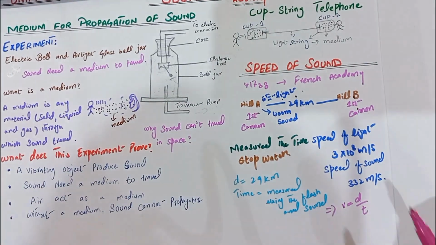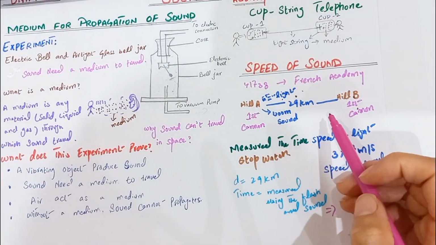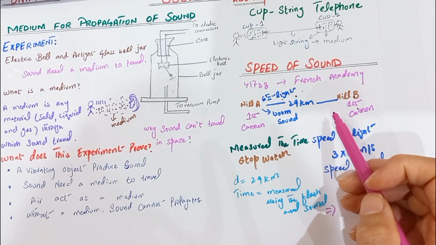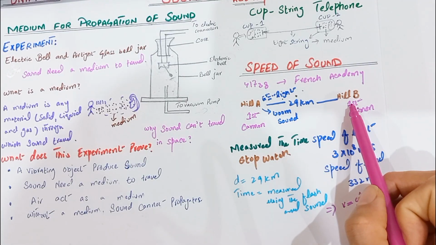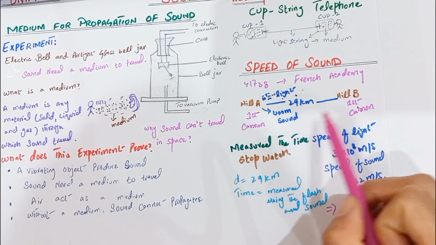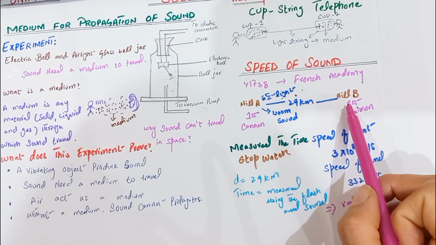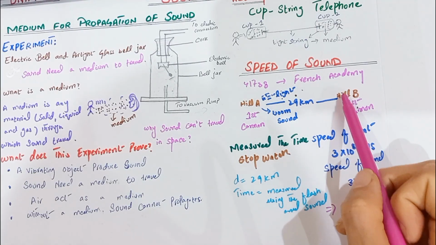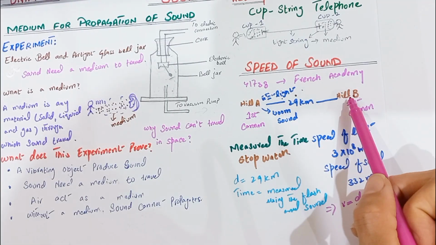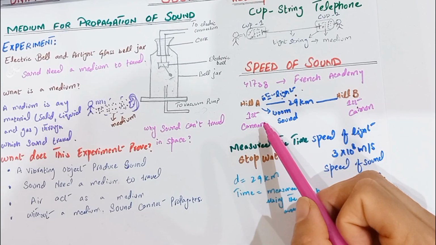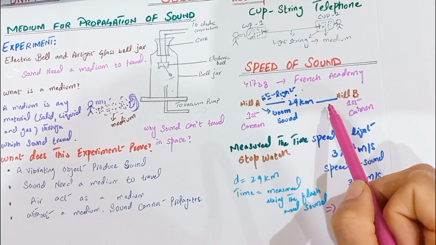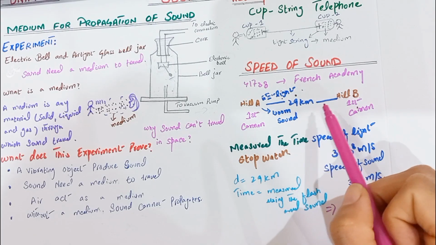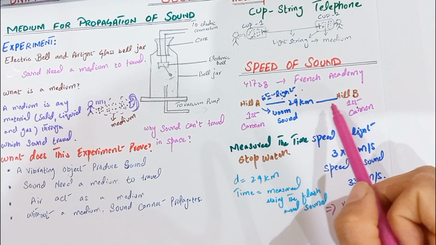And what do scientists do to minimize the error from the wind and observer reaction time? They fire the cannon alternately. Imagine the wind is blowing from hill A toward hill B. This wind helps the sound travel, so the sound reaches hill B faster. Now imagine the wind is blowing in the opposite direction, from hill B to hill A. Now the wind moves opposite to the direction of the sound, and it weakens the sound. So if the scientists measure in only one direction, the result will not be accurate.